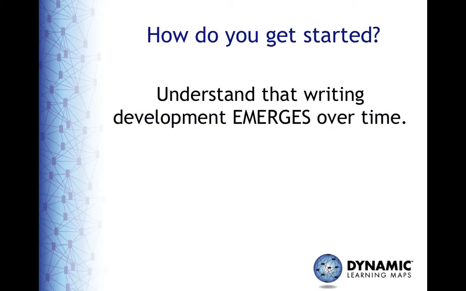DLM Claim 2 provides the ultimate goal for our students as writers. But how do you get started? Emergent writers can begin working on the DLM essential elements long before they can write words. It is important to remember that emergent writers have many things to figure out as they begin to experiment with writing. So be patient and provide lots of meaningful opportunities to engage in writing. Writing development emerges over time.